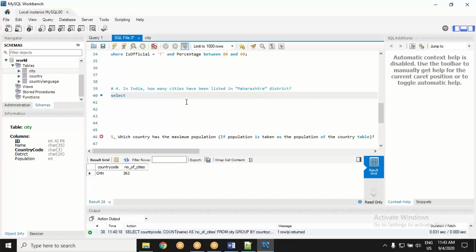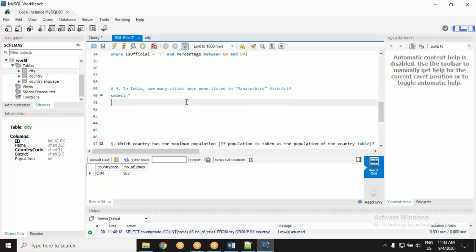What do you want? Select something. Let's leave it to asterisk. So this is another trick I play sometimes when I don't understand everything in the first go. Let's start structuring the query. So select asterisk. I have left it to all the details. I will tweak that out later.